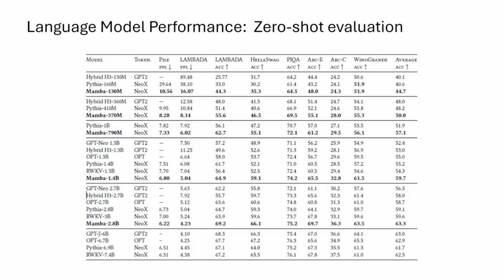This is a table that shows that as you increase your model size, the ability of the model to perform a zero-shot evaluation improves. So the accuracy of the zero-shot evaluation task improves as all of these models increase. However, at comparable sizes, the Mamba model outperforms all the other models. And these are a mix of transformers and convolutional networks.